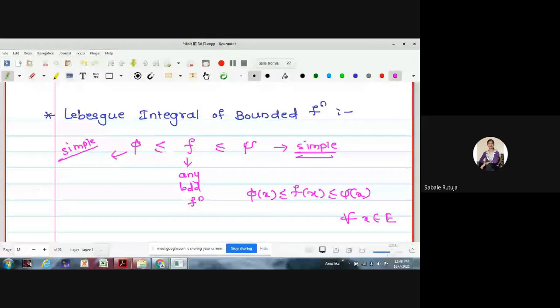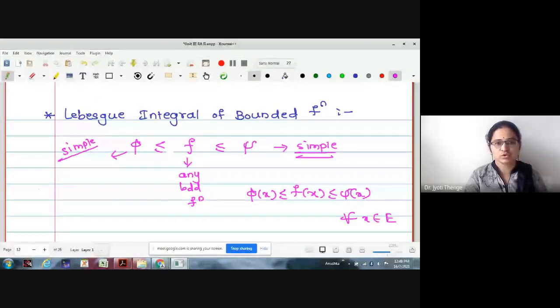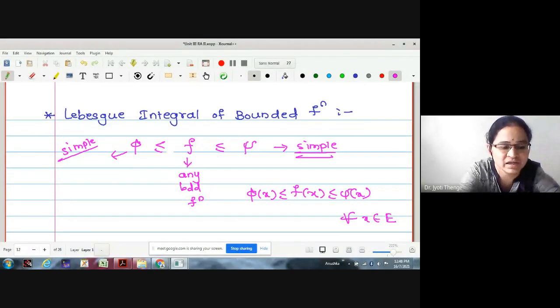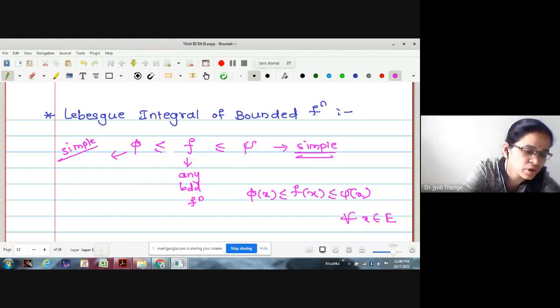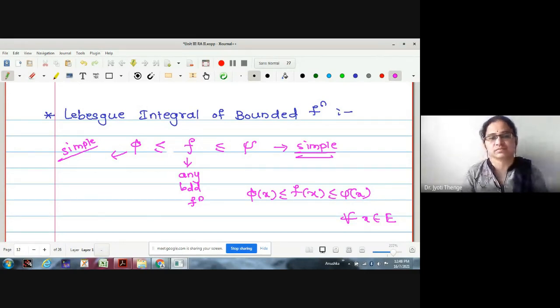The same relation is going to hold. That is, integration of phi is less than or equal to integration of f, which is less than or equal to integration of psi. Now we want to find out when this integration of f exists.